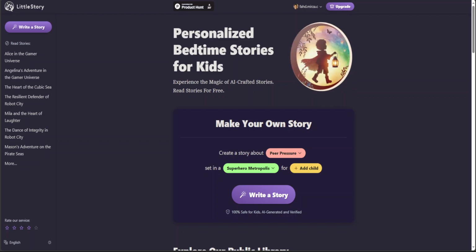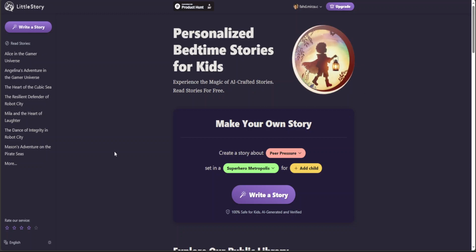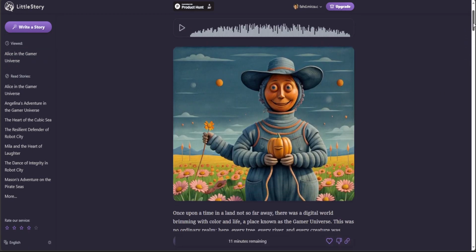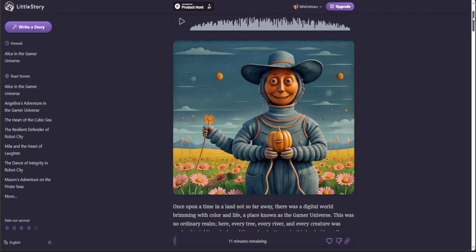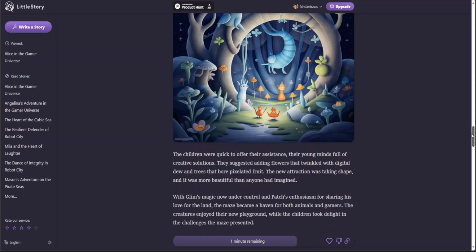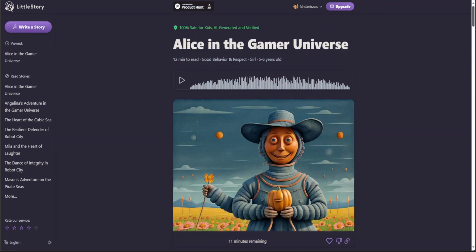Now, it's not free; you would have to buy it in order to work with it, but I will leave that decision to you. If you see any value in it to buy, or you want to go to ChatGPT or any similar tool and do it directly. Now, on the left hand side, you can read the stories like Alice in the Gamer Universe. So if you click on it, this is the story they have written, there is also an image which was generated, which is quite cool. And then this story goes on and on, and this is quite interesting.